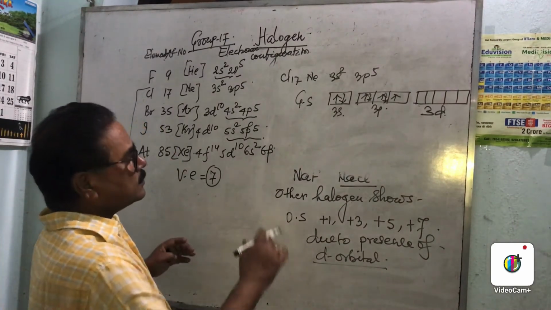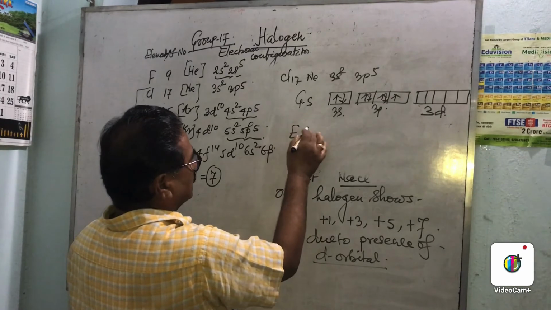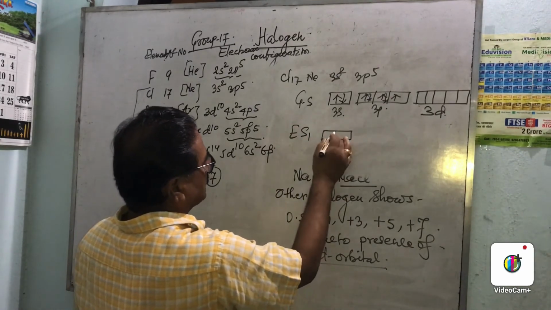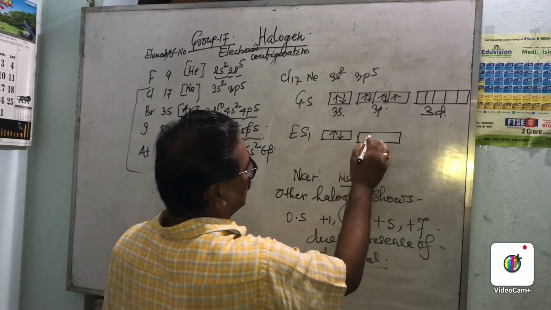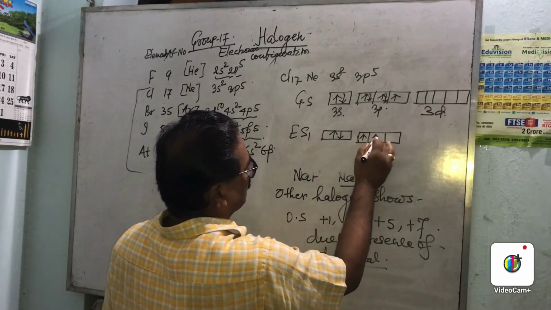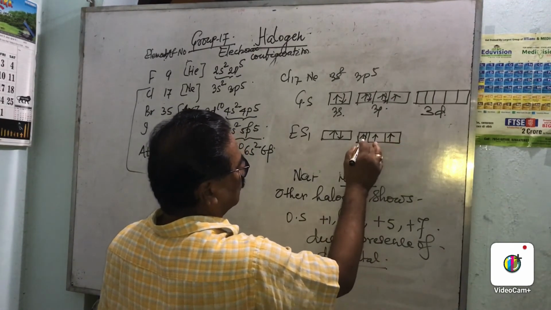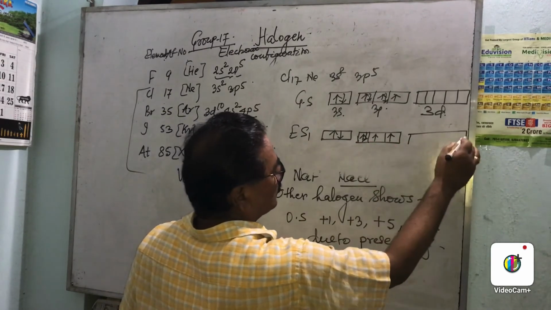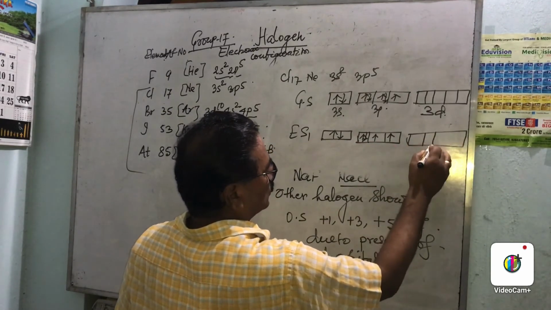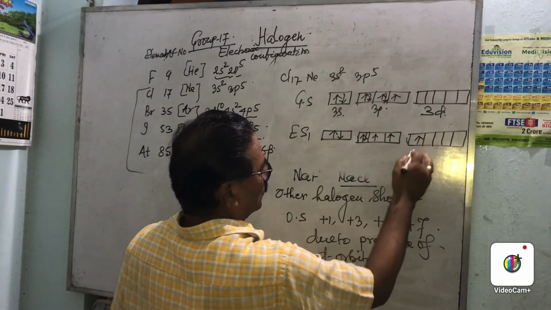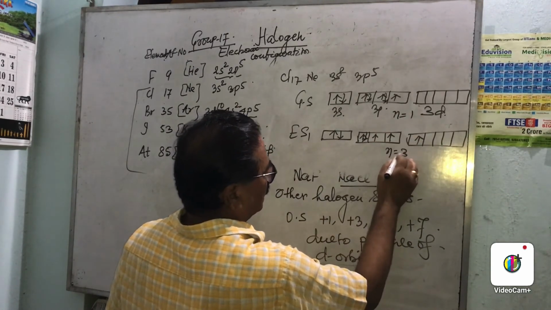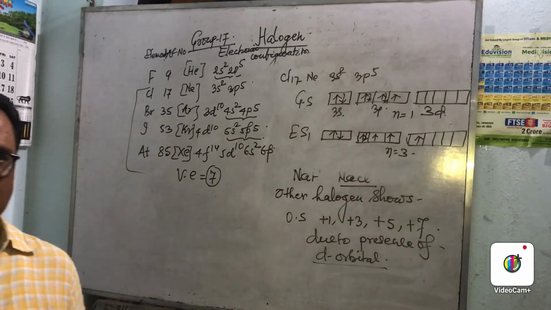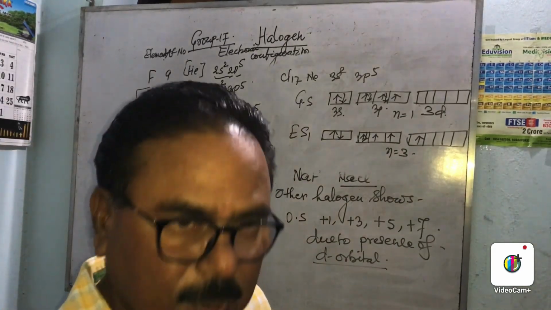Now in the excited state 1, energy is given and an electron gets excited from the p orbital to the d orbital. So how many unpaired electrons are there? Here n equals 3, so it will show the oxidation state +3, right?